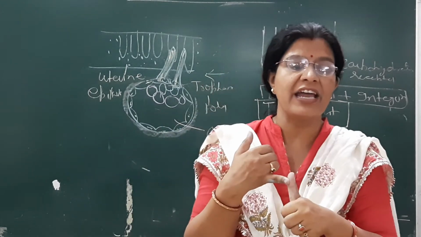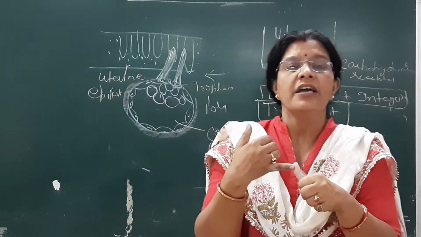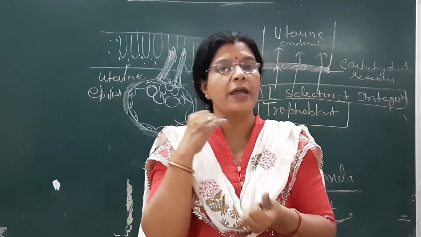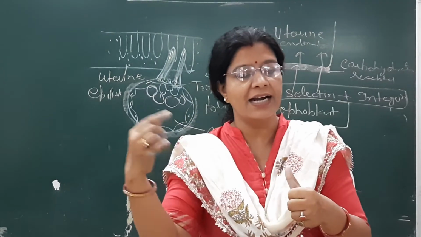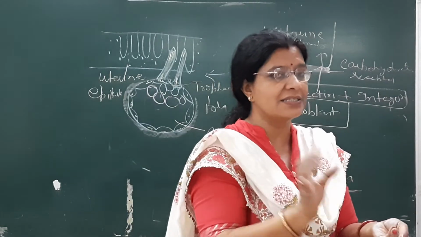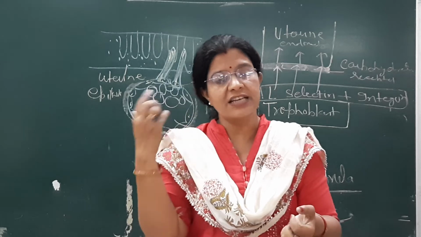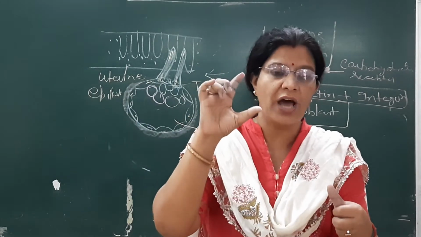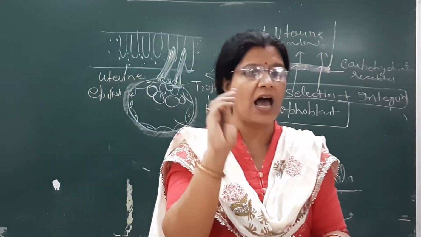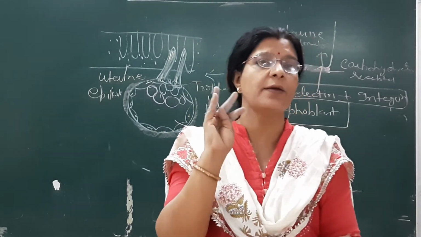So what are the various factors which will initiate and complete the implantation? Implantation starts with the fertilization process, then the morula stage came. But since the zona pellucida is there, it doesn't allow the zygote to get implanted.